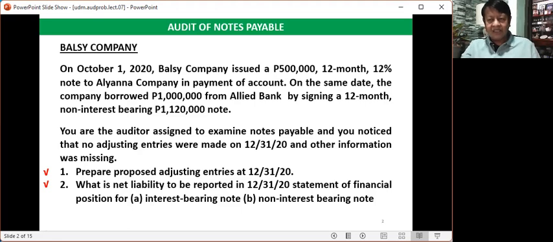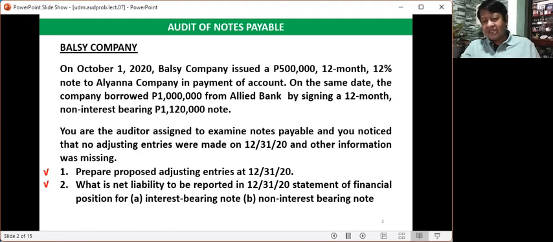But in actuality, if you analyze the situation, or any kind of situation just like this, there is no such thing as a non-interest bearing note. Actually, there is interest here. It is hidden in the promissory note of 1,120,000 pesos.